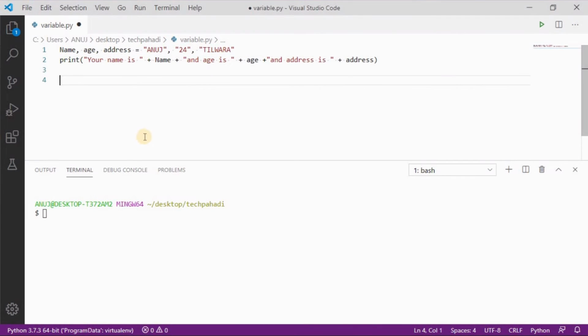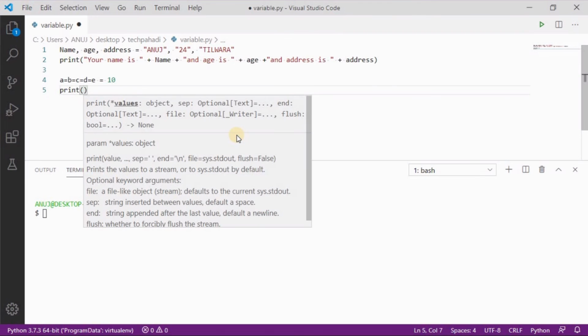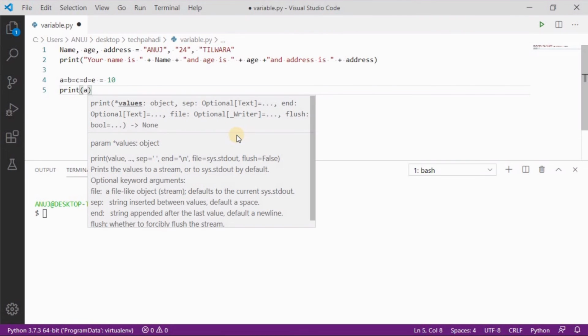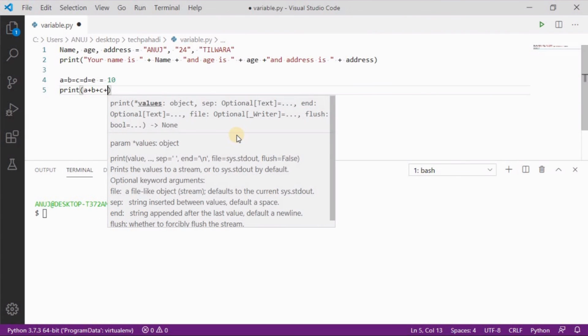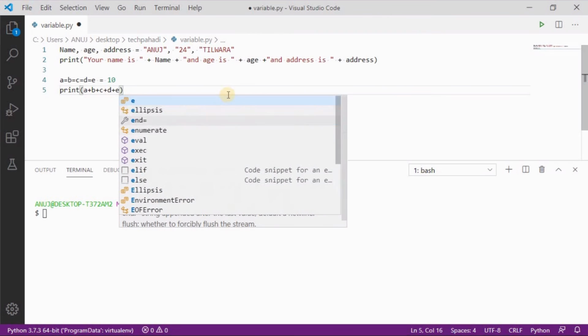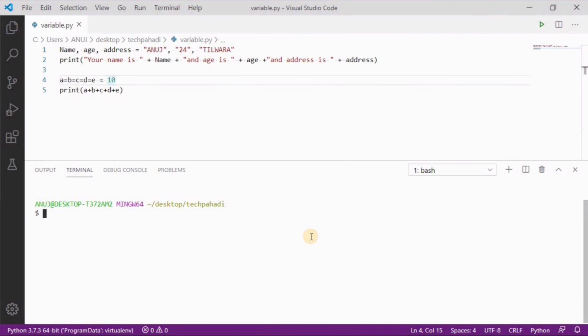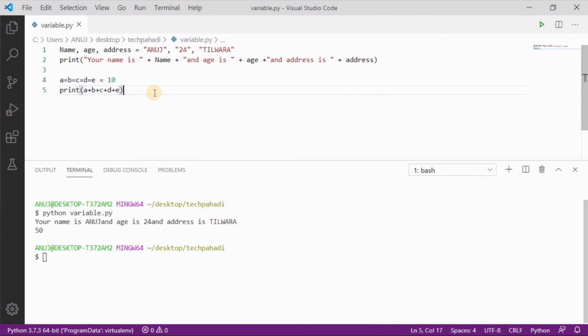In Python we can assign the same value to many variables. For example, a equals b equals c, d and e, and assign them the same value, that is 10. Save this, and after this I will type print and add them all, a plus b plus c plus d plus e, and save the program and run it, and the output is 50, that is right.